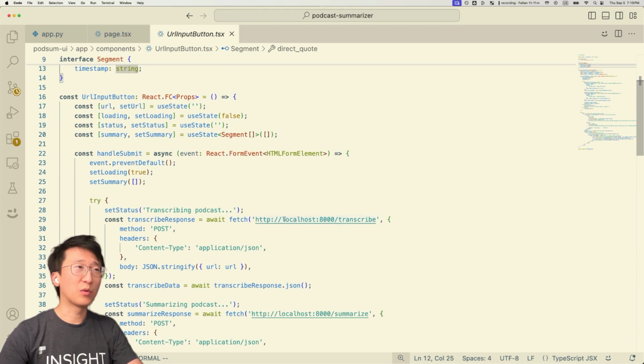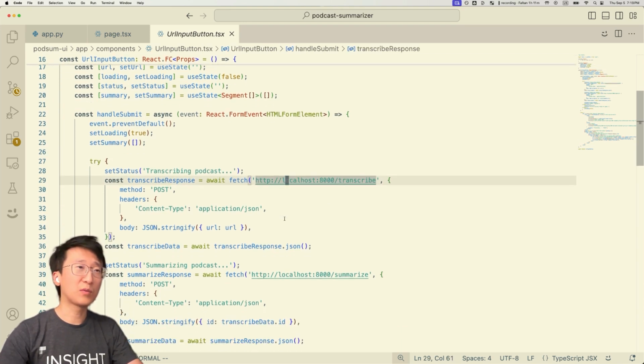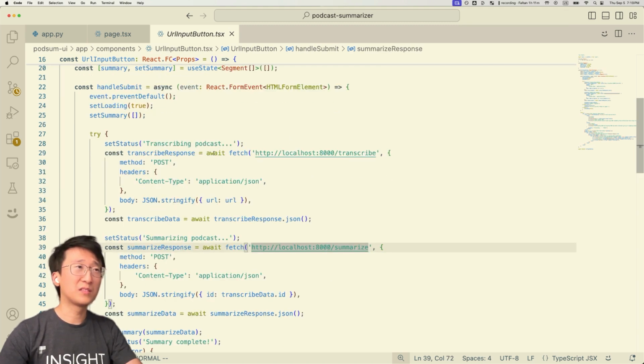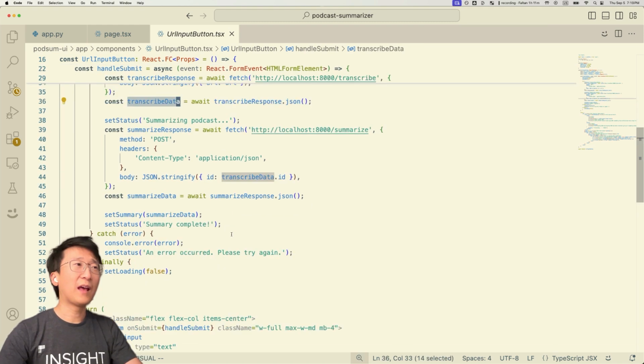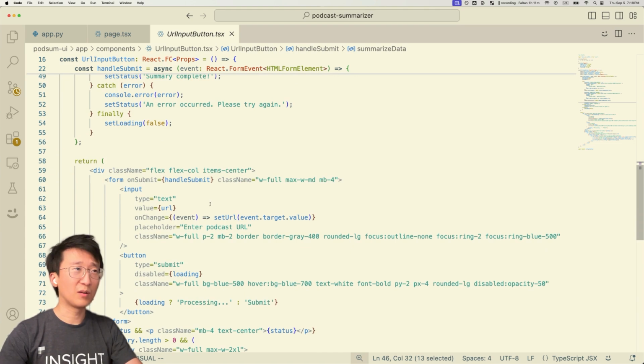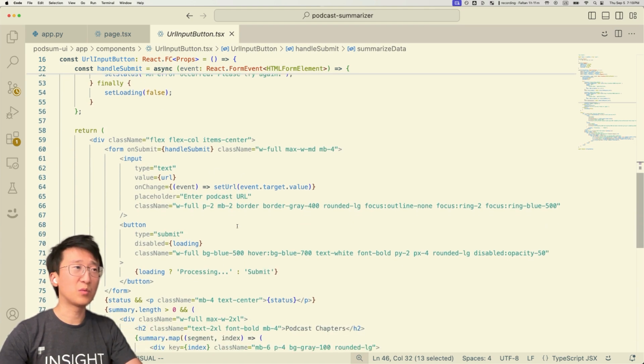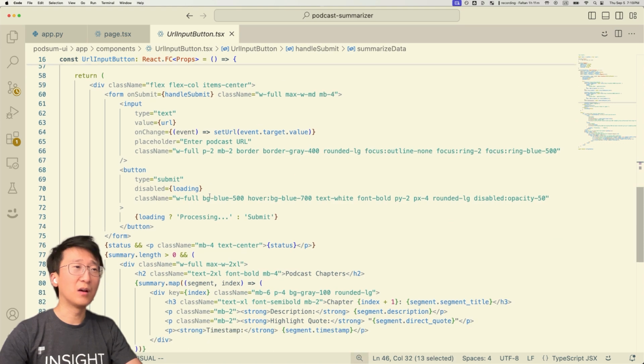And then we're going to call transcribe and then summarize. And for each, we're going to use await because these are sequential. And after getting the final summarized data, we're going to then try to display it by returning this whole mess here that has the formatting of all the different sections that we want to have.